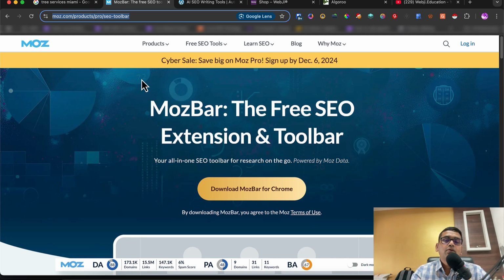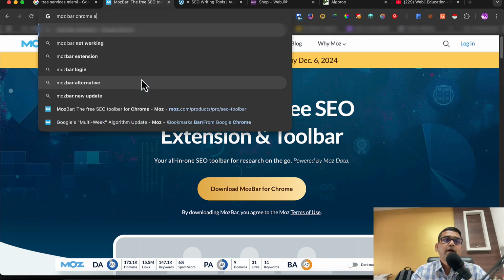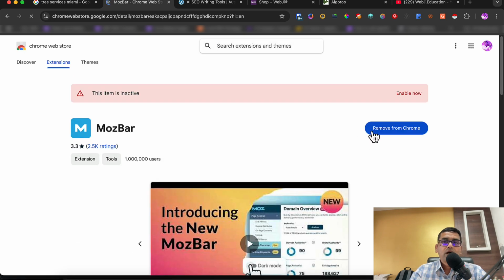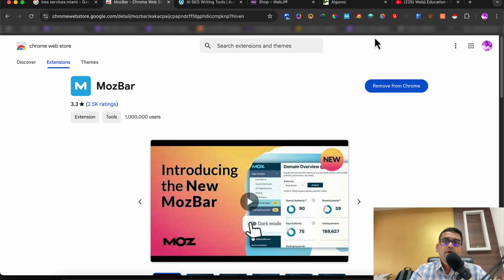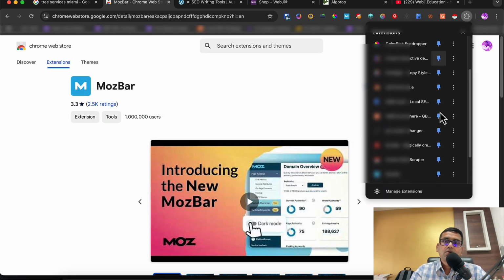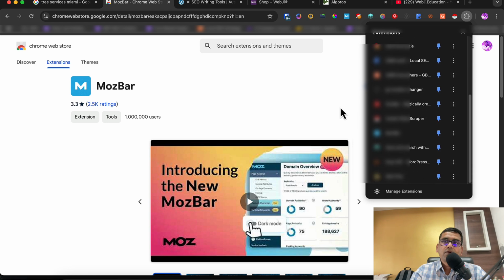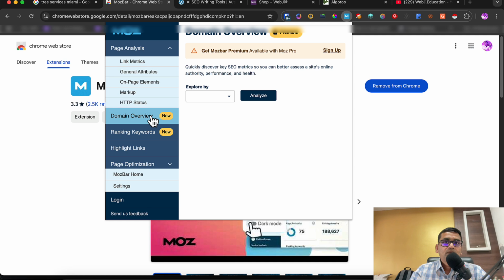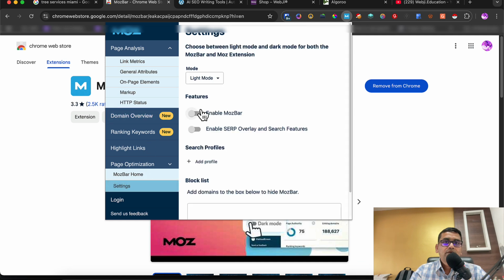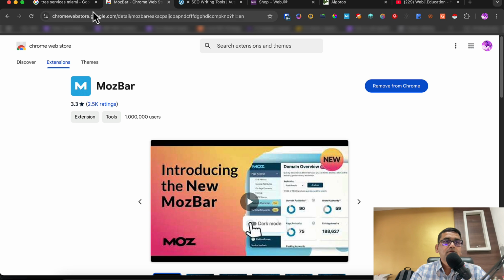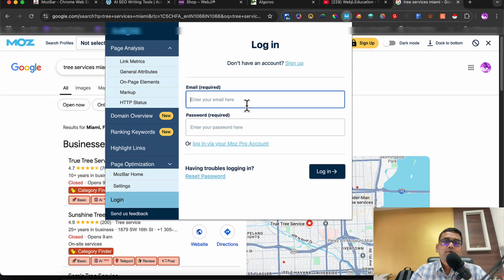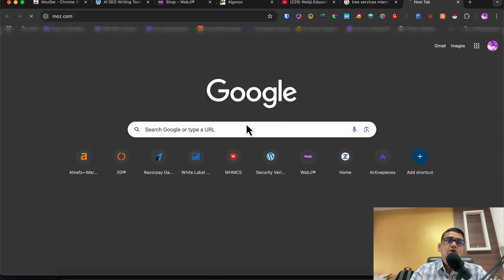moz.com/product/pro/SEO toolbar, or you can say Moz Bar Chrome extension. You can search for that in Google, go to that and enable it. And once you have it, make sure you enable it from here. So now we have this Moz Bar. I will go to the settings and overlay features. It's not there because I need to log into Moz. Okay, so I will go to moz.com.